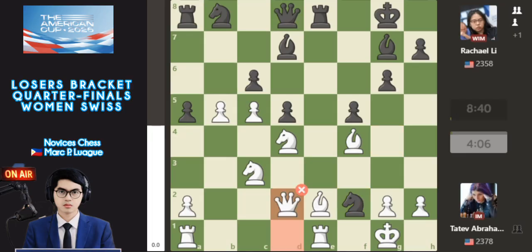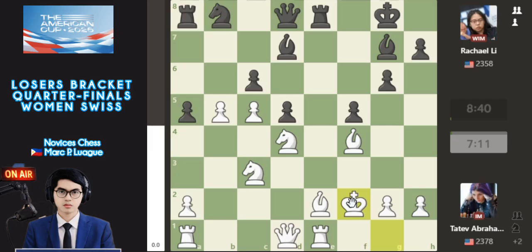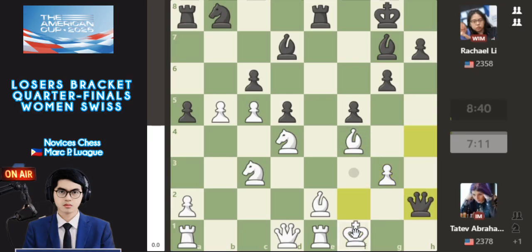And queen d2, what happened by Tatev? So this is a worse move because with queen d2, the knight is without threats to the queen here. So without idea, the best move is king captures knight. So this is a miss by this one with king captures. If queen h4 check, with blocking by g3, and queen captures with check and king f1, this is a good advantage for White here.